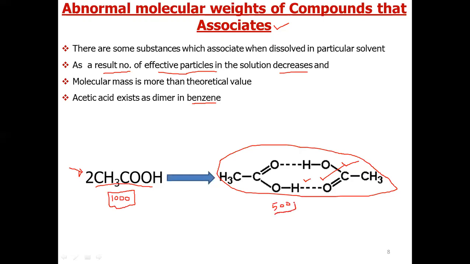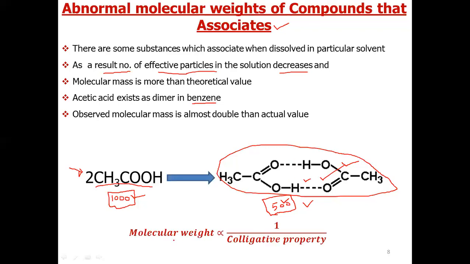So in actual, if acetic acid dimerizes, the effective particles will be half of the original particles that we expect. So if number of particles decrease, that means colligative property will decrease. If colligative property decreases, as colligative property is inversely proportional to molecular weight, so observed molecular weight will be greater, and for acetic acid it will be almost double the actual value.